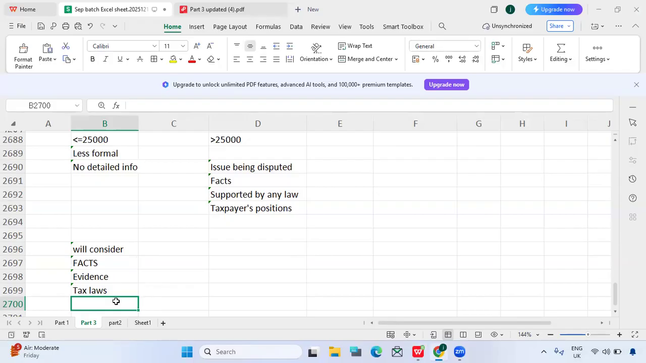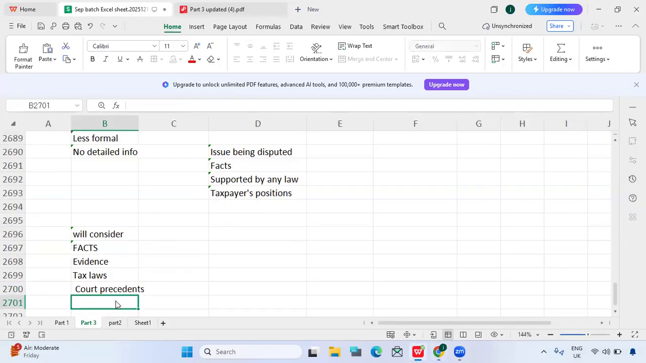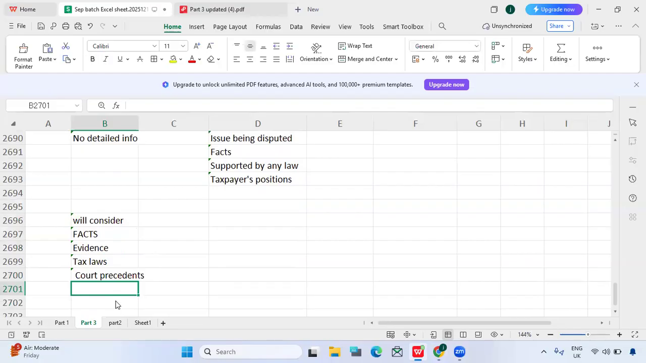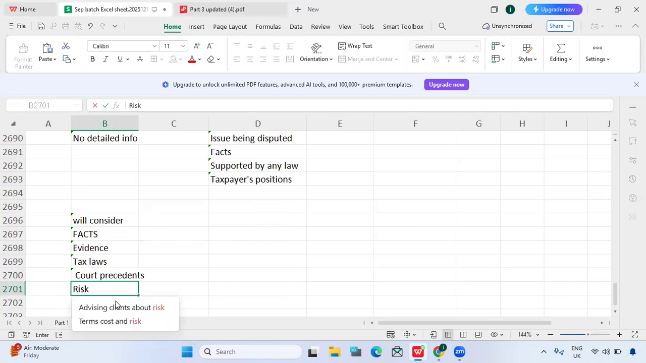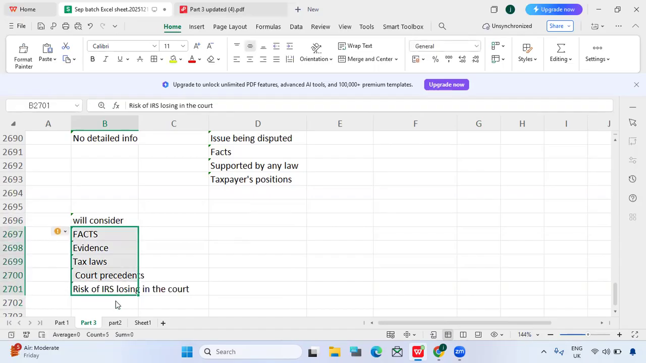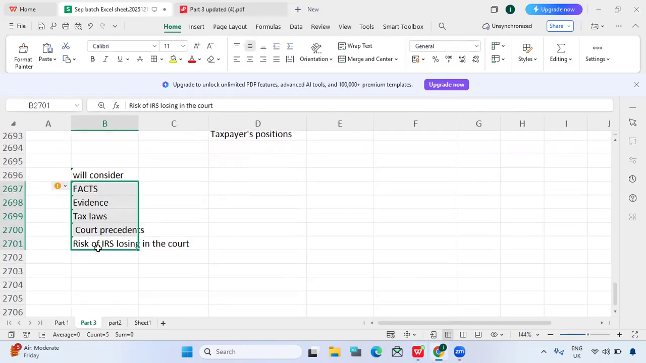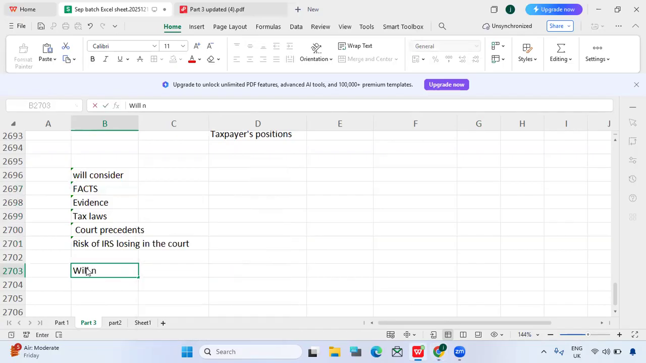And also the risk of the IRS losing in court. So they will also check all these aspects. They will consider everything, because this is kind of a settlement department, right? So these are the points appeal will consider, and there are a few things it will not consider.